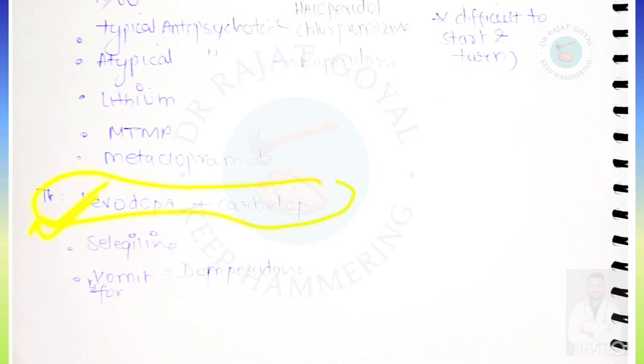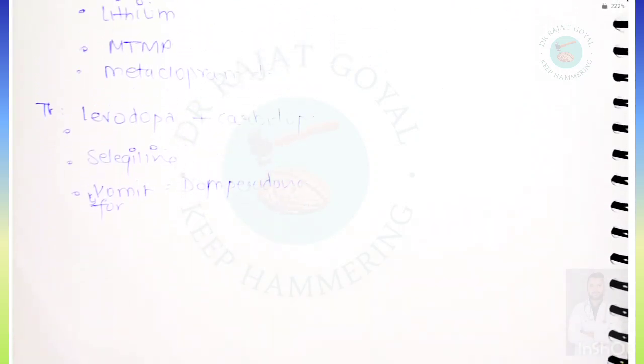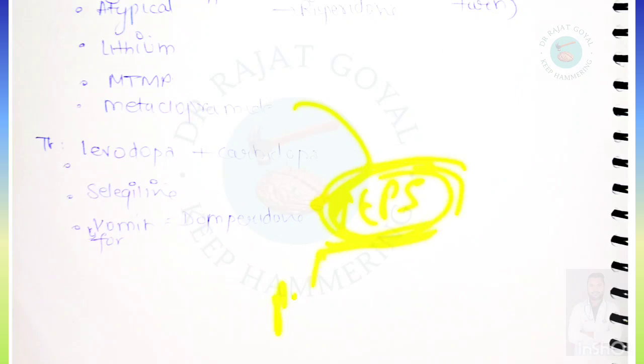Both are given in combination so as to increase the reach of the drug to the brain and prevent peripheral breakdown of levodopa. Selegiline can also be given. Domperidone, we have already talked about it, because metoclopramide will lead to the increase in the EPS, extrapyramidal symptoms, which will include Parkinson's also.